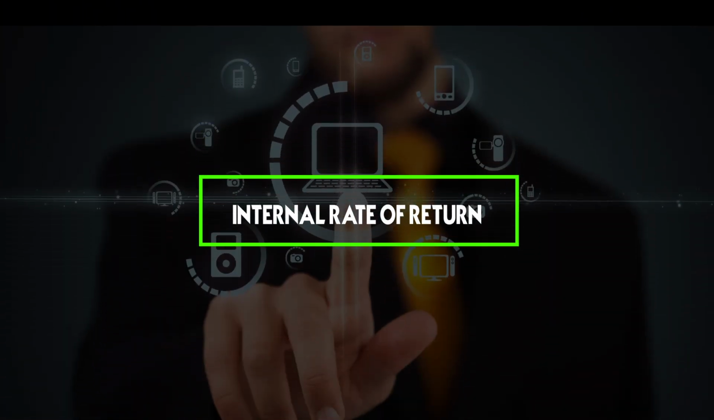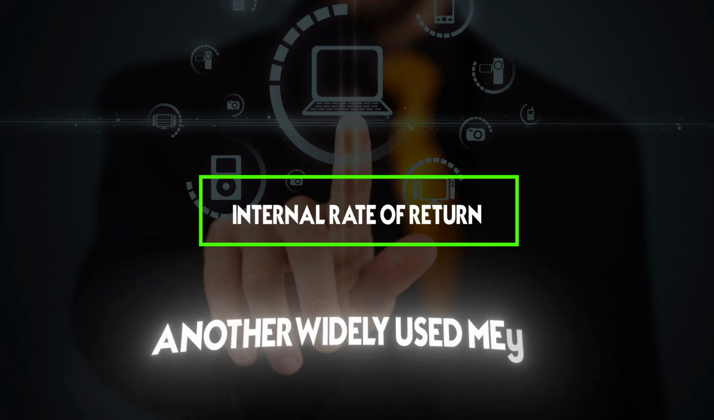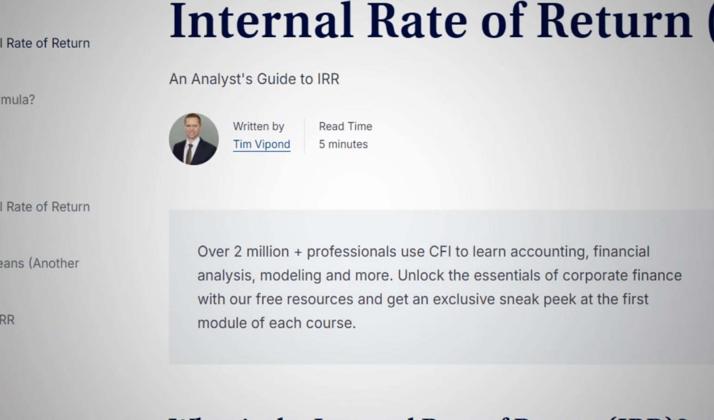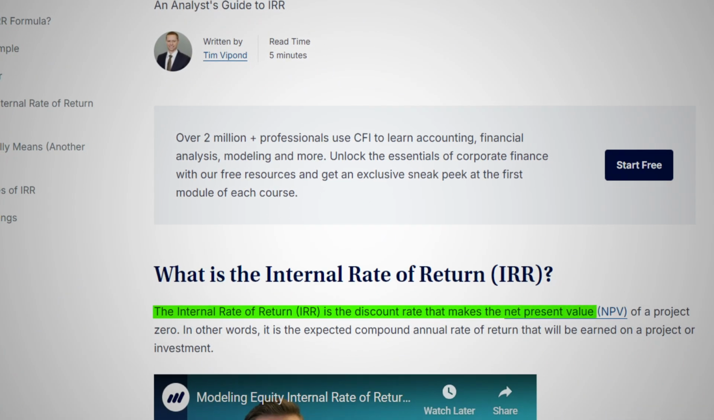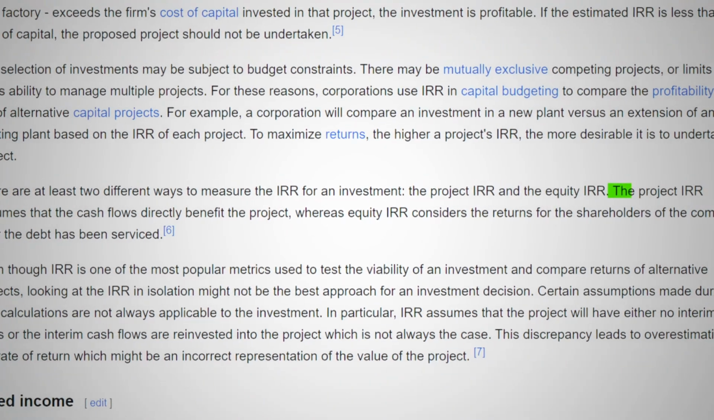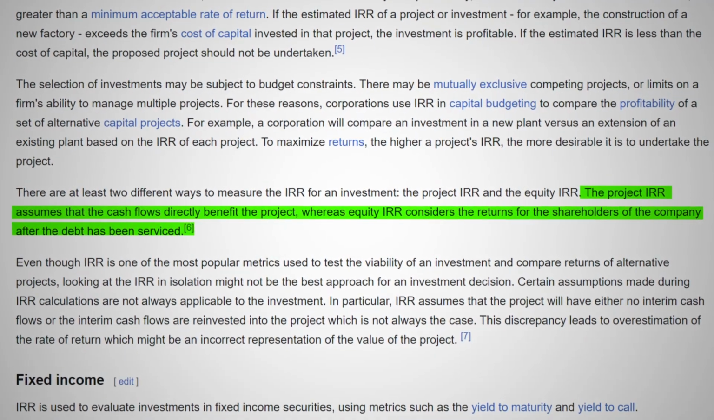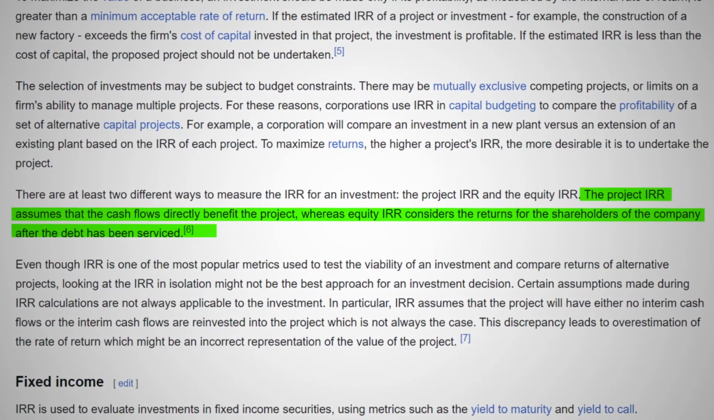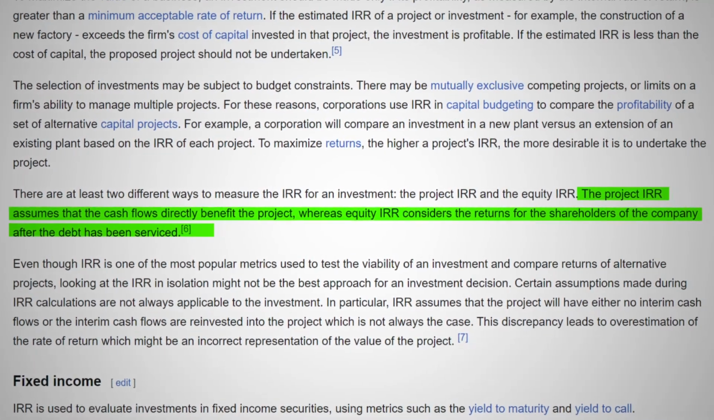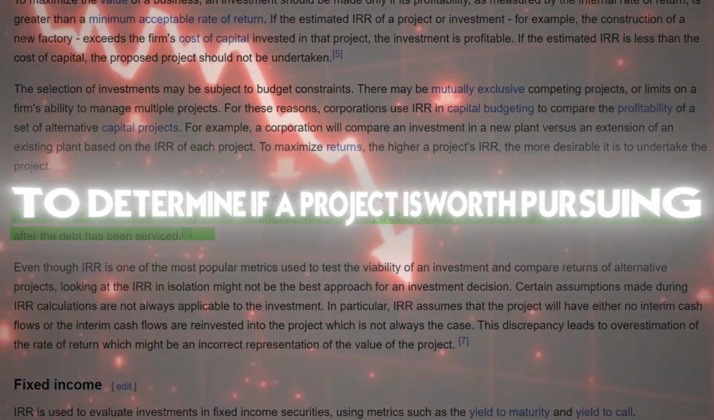The internal rate of return, or IRR, is another widely used metric. It represents the discount rate at which the net present value of a project becomes zero. In essence, it's the project's expected rate of return. Companies typically compare the IRR to their required rate of return or hurdle rate to determine if a project is worth pursuing.